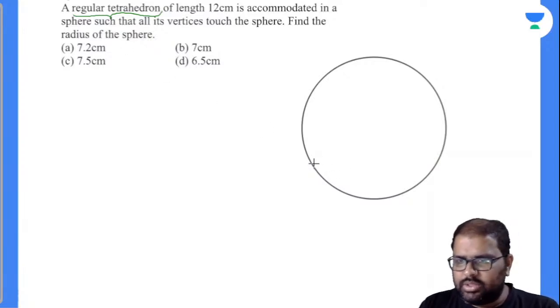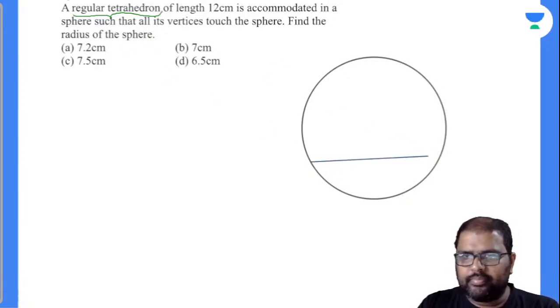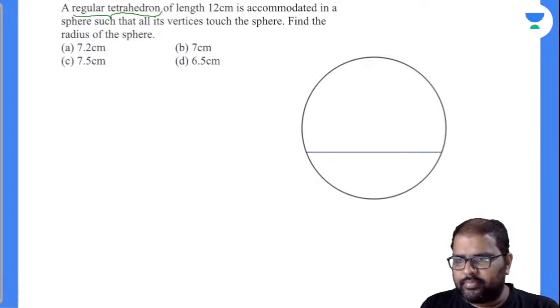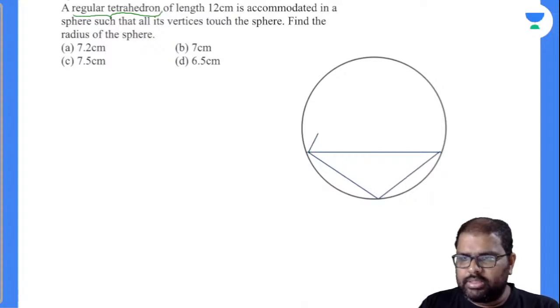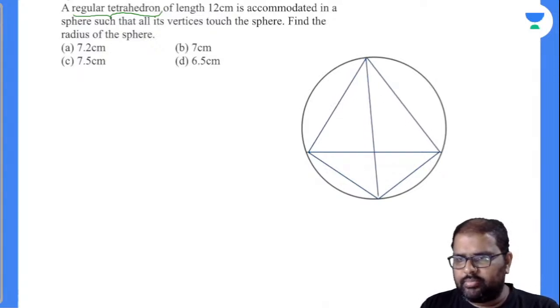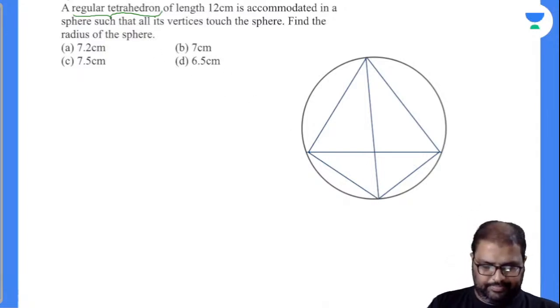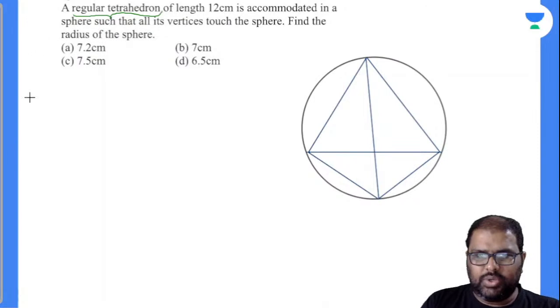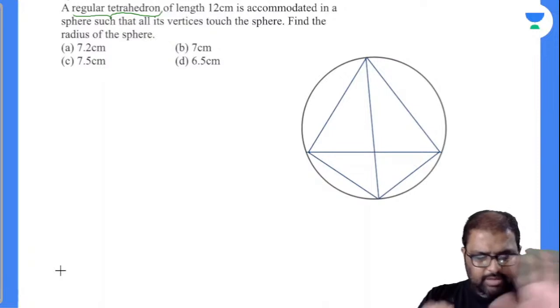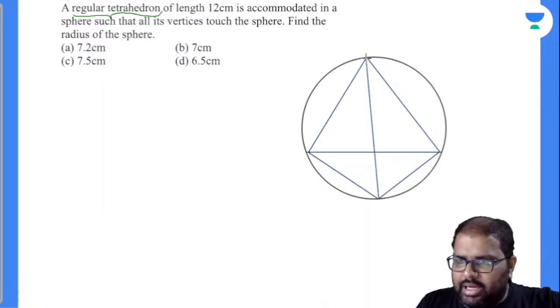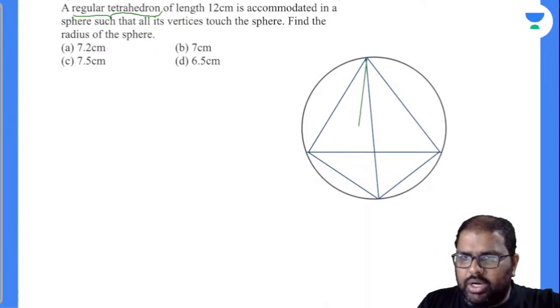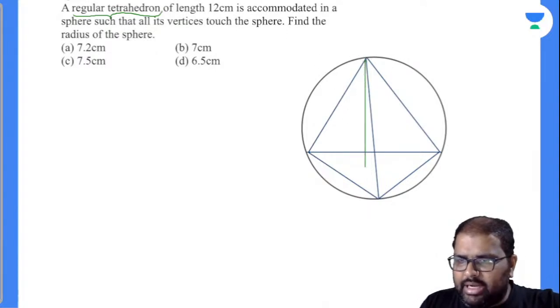I'll draw with blue ink so that we can get more clarity. This is your regular tetrahedron. Now, in a regular tetrahedron, each and every face will be an equilateral triangle, everybody knows. Now, beta, will you accept with me? This is nothing but called the height of the given tetrahedron.